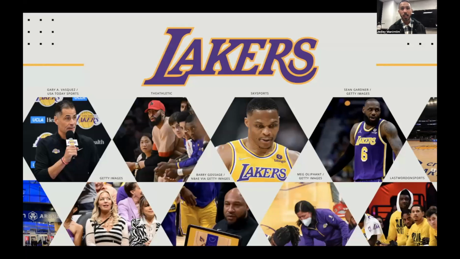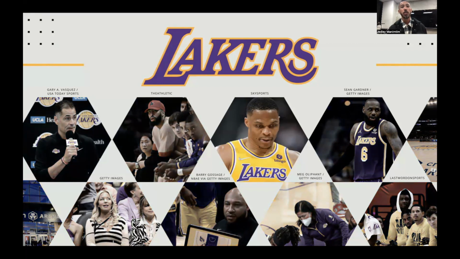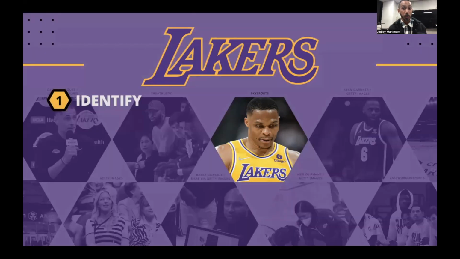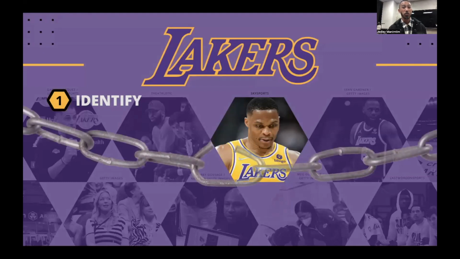We see players, coaches, training staff, and management. And yet between pundits, fans, and social media feeds, many declared that any hopes of success from the onset of the season were being prevented by one individual, perennial all-star Russell Westbrook. Step 1, as we've said, is to identify the constraint. And for many, it's been a foregone conclusion that Russell is the weakest link.